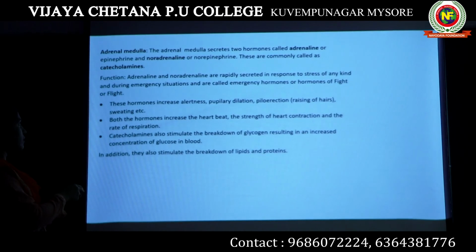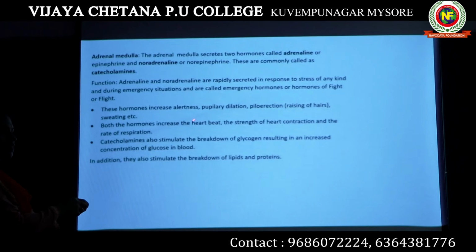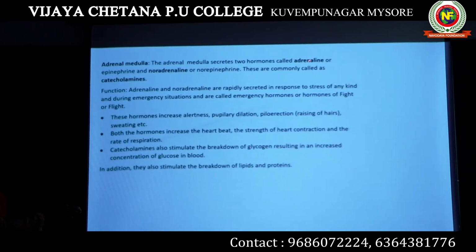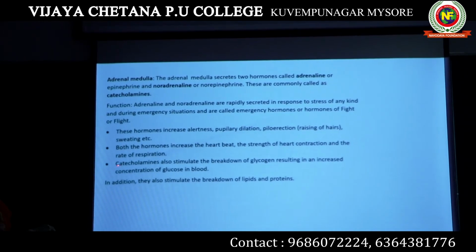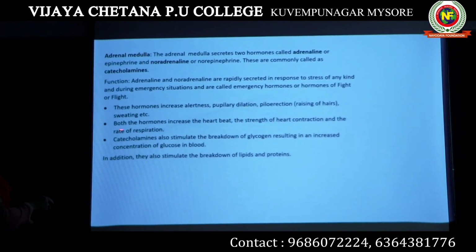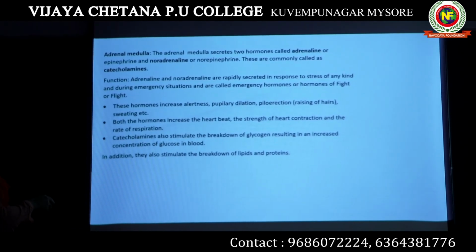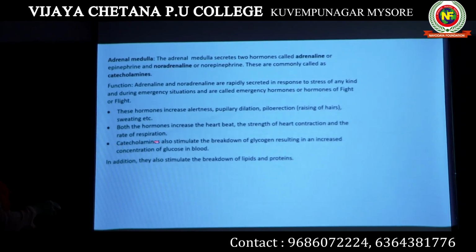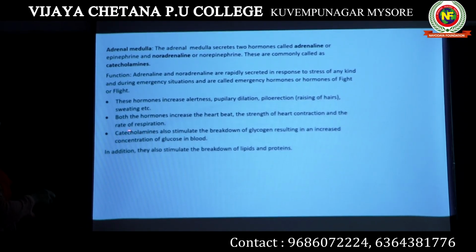Okay, so why do you get scared and why do so many reactions happen immediately in your body? That is because when you get scared or when you are under stress, your body produces these two hormones known as adrenaline and noradrenaline, or epinephrine and norepinephrine, both are the same. Now it increases your heartbeat, it strengthens the heart contraction, and your rate of respiration, your breathing pattern, also increases, right? You breathe fast when you are in stress. Together, adrenaline and noradrenaline are known as catecholamines.